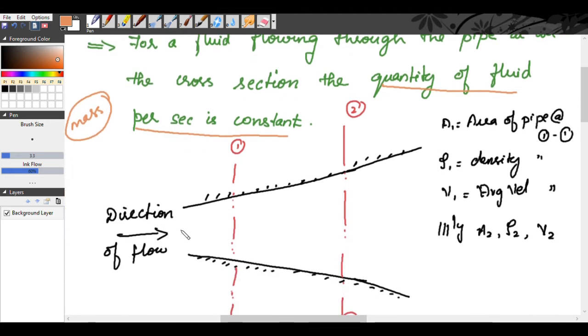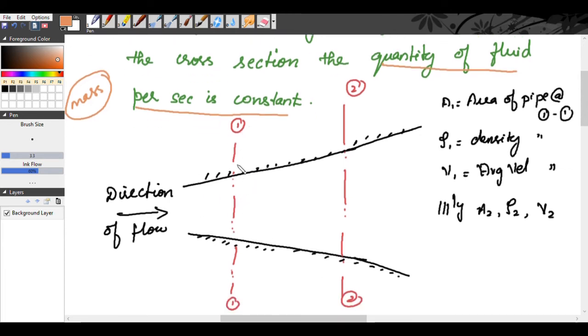Now, we are considering this pipe, which is of varying cross section. We consider two cross sections, 1 and 2, and the area is different at both. The direction of flow is from 1 to 2.